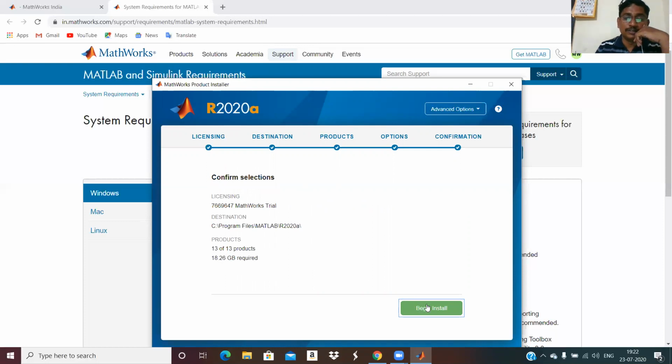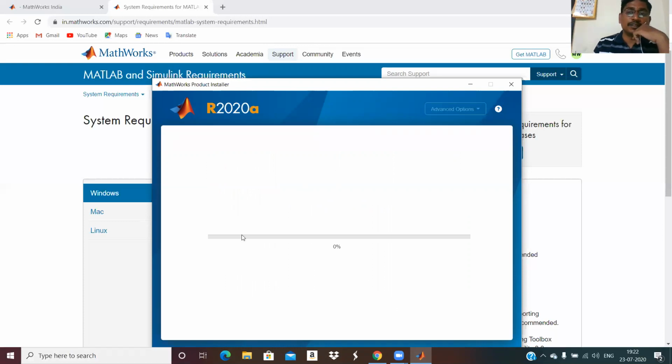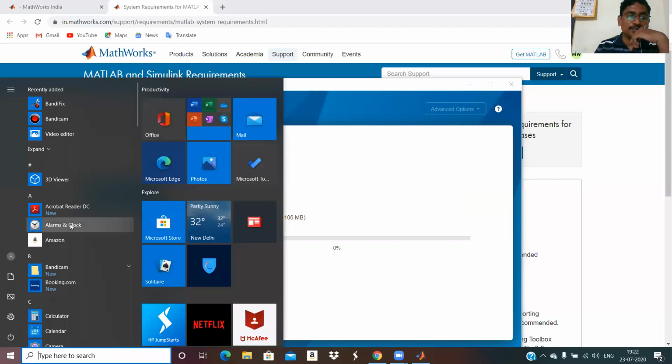Okay, and see how much time it takes. It may take more time. Once it is installed, you can open it from the desktop or go to the start menu and search in the programs. If you have an older version of Windows, you can search in the programs, then MATLAB, and just click on R2020a and the MATLAB window will open. Otherwise, it will be created on the desktop. Just double click on it and it will open.